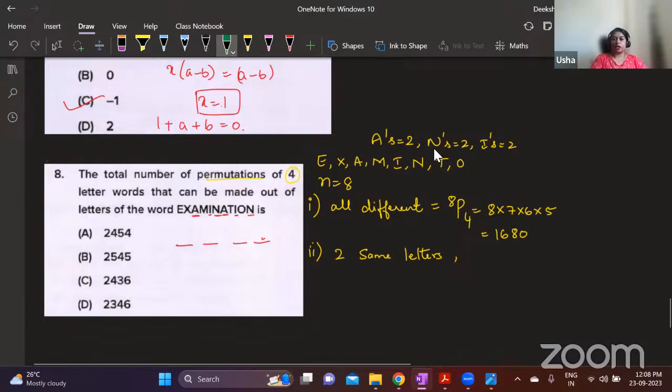So for the remaining, suppose you are taking A coming twice. Now here, when we consider all these different letters, we will not take A at all. So suppose you are taking A twice. Then how many remaining letters do you have?